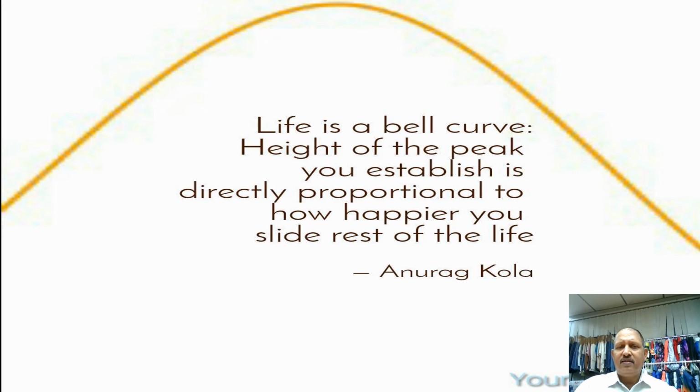So when we talk about the life cycle, life is a bell curve, and the height of the peak we establish is directly proportional to how happy we will be in the rest of our life. If we achieve this peak very sharply, the decline is going to be sharp. If we achieve this peak at a normal speed, but reach maximum height, then the rest of life the happiness will also be more.